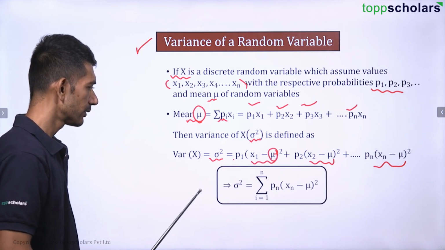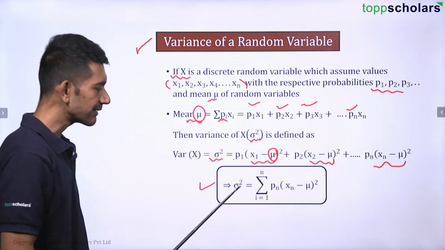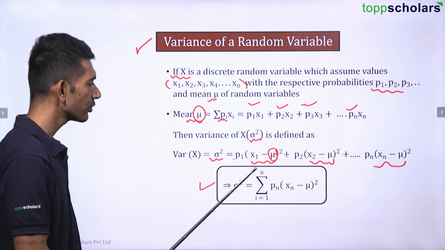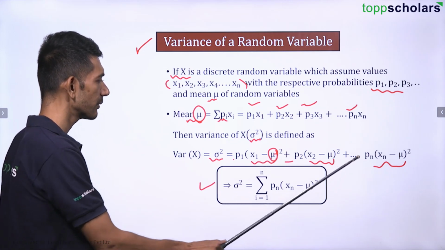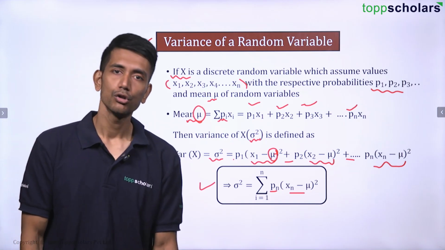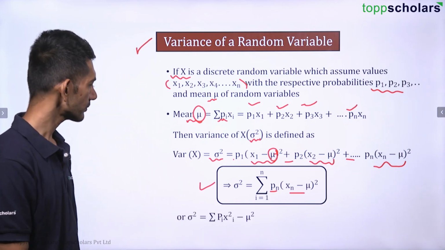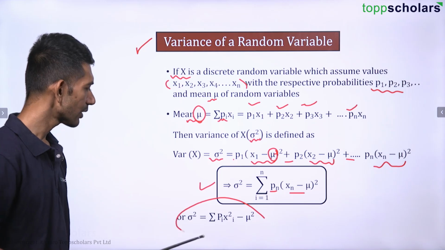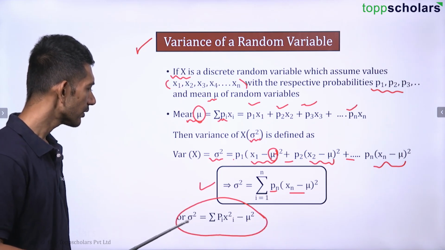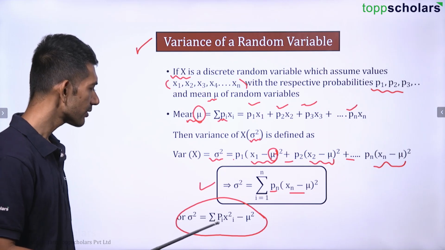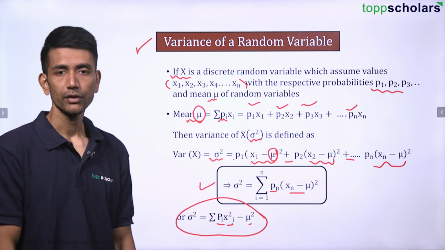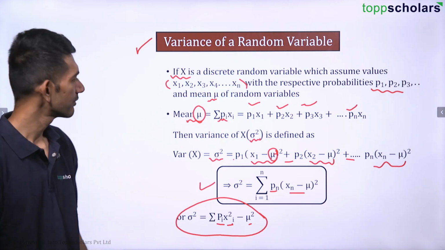If I combine this, I can say the variance is given by summation i equal to 1 to n, why summation? Because we're adding all of them, pi (xi minus mu) the whole square. Correct? And this is one of the important formulas. You can make a note of this: variance is given by summation pi xi square minus mu square. This is one of the ways of finding out the variance.